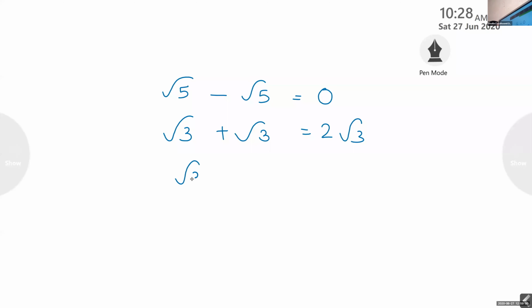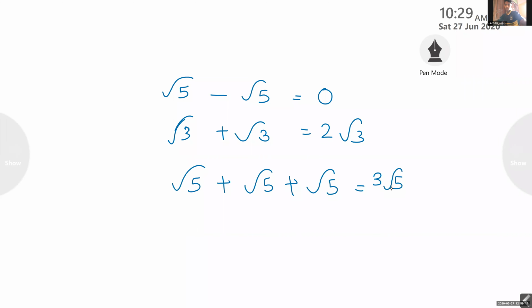What is root 5 plus root 5 plus root 5? 3 root 5. Very good. Then what is 4 root 7 plus 4 root 7 minus 3 root 7? 5 root 7. How did you get the answer? 4 plus 4 is 8. Very good. The answer is 5 root 7.